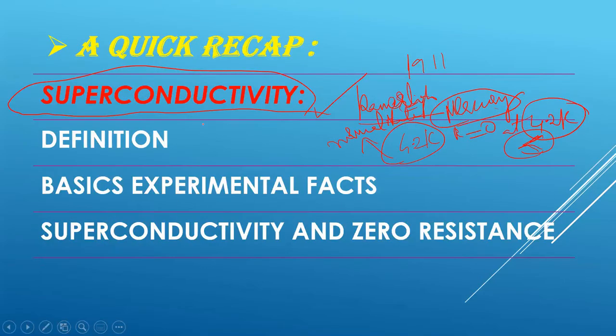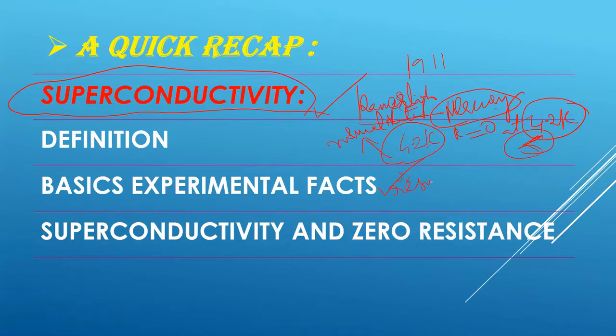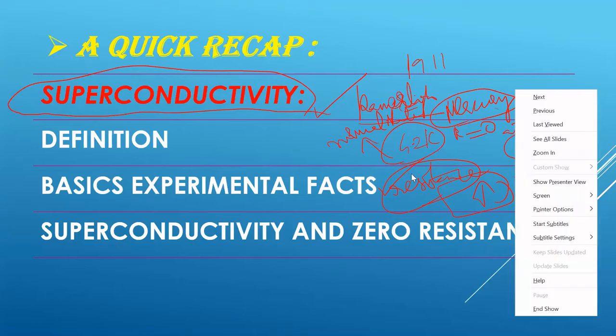Then we have basic experimental facts, like what all the experiments they have done, and based on that, what all the facts we have come up with. At room temperature, superconducting materials have greater resistivity than other elements.